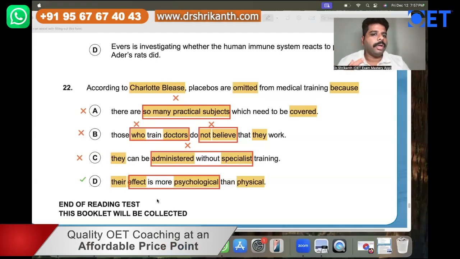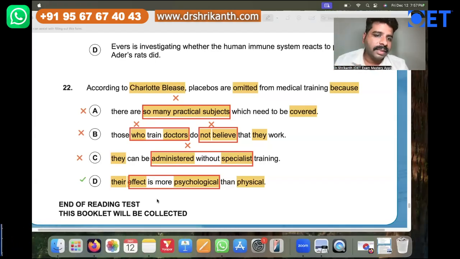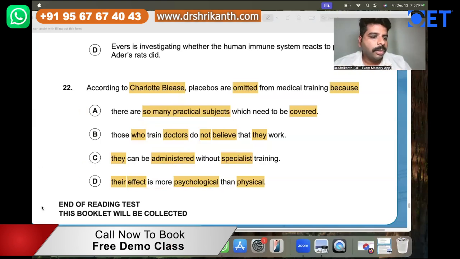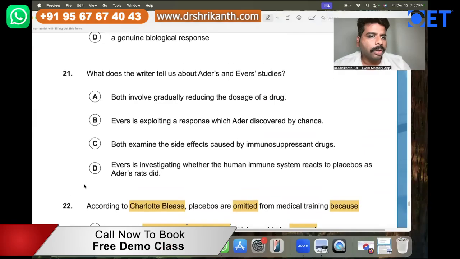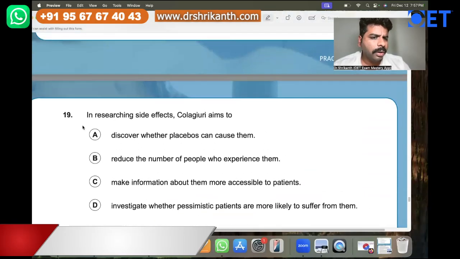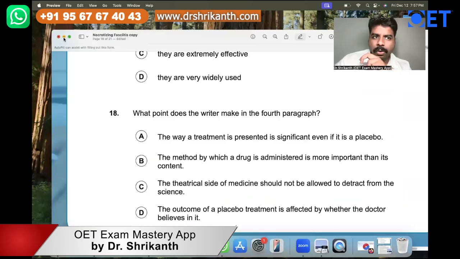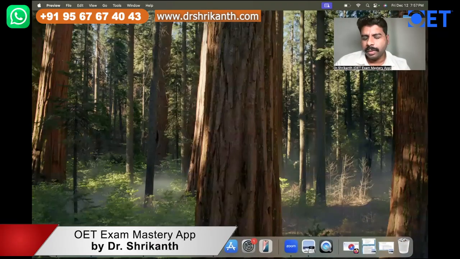So this is how you can do it very quickly on the examination day. But for that, you need to build the foundations up, right? So I'm giving a small assignment to those who got 21 wrong as well as 18 wrong. Open the OET Exam Mastery app if you are using Android phones. Those using iPhones, I have given you access to the website link.